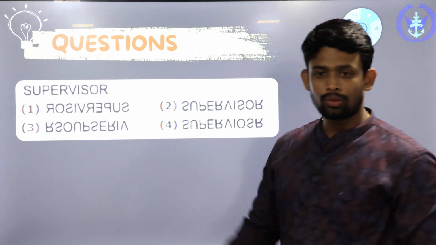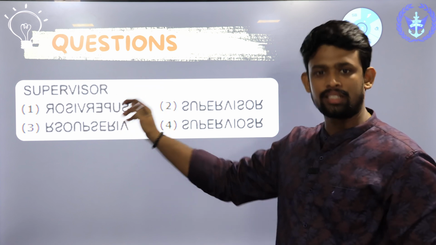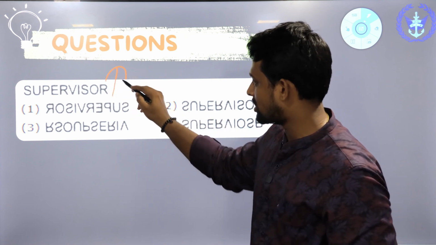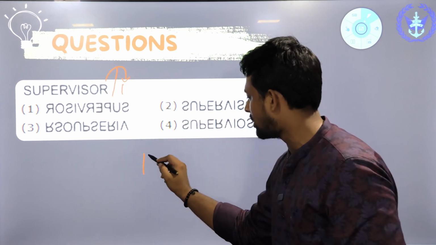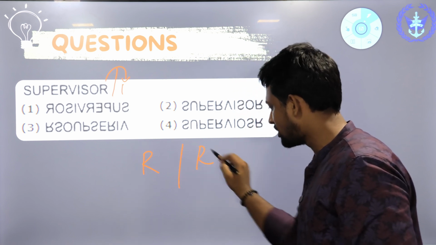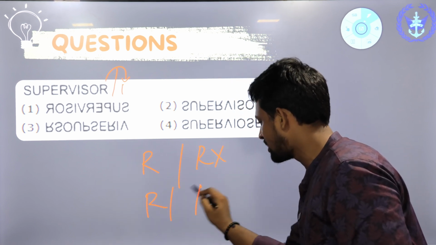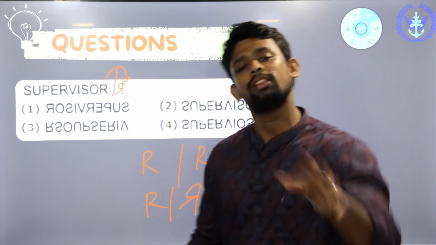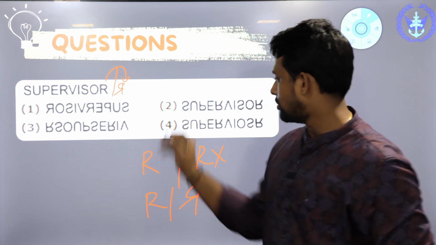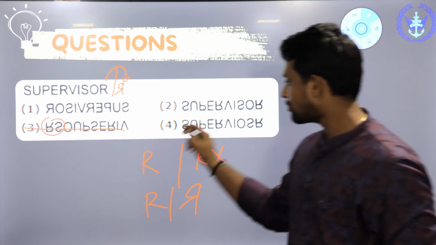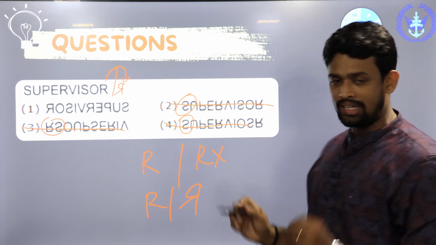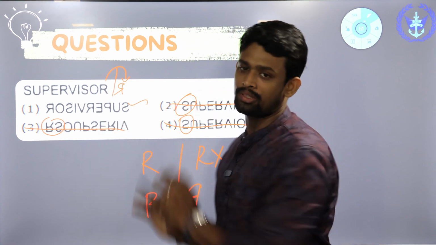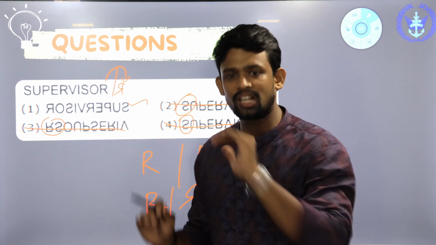Look at this word, SUPERVISOR. It starts with S and ends with R. So the last alphabet is the alphabet we are going to start with, which is R. R should not be written like this. If we write R like this, it is wrong. The correct R should be written like this. This is the right way to write R. We can eliminate all the options which do not have R like this. So we can eliminate option 3, option 2, option 4. We can easily come to the conclusion that the answer is 1, since all the other 3 options do not have the proper mirror image of R.